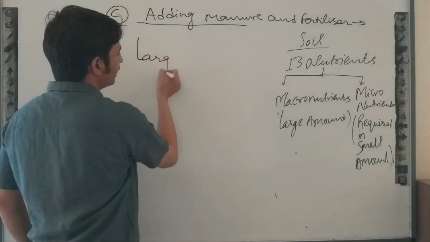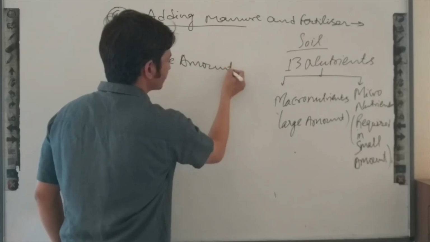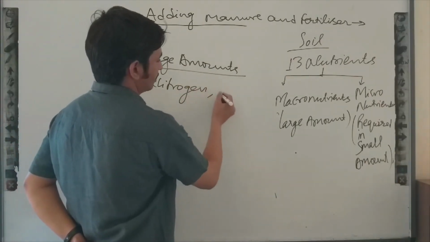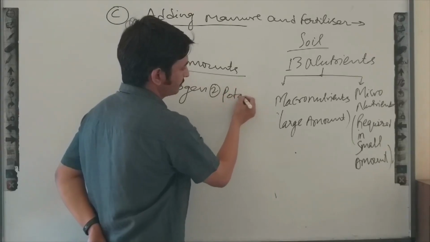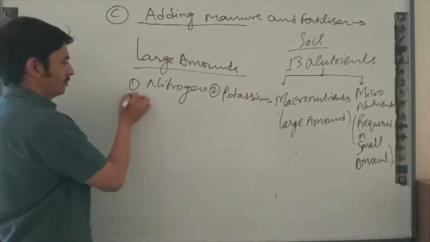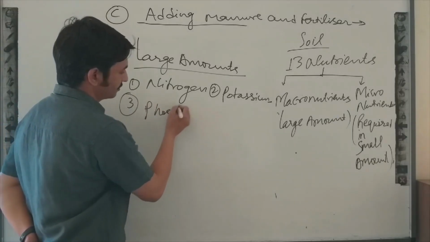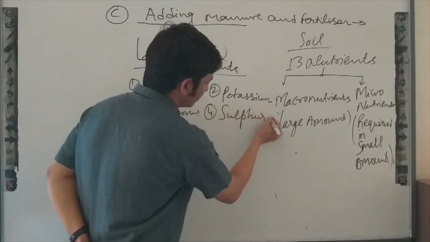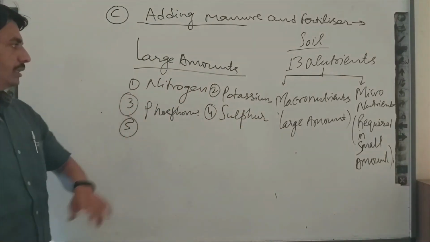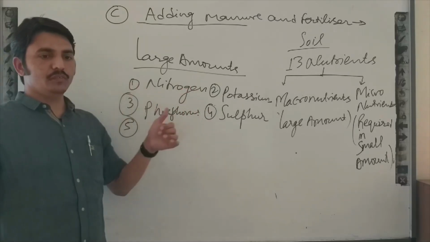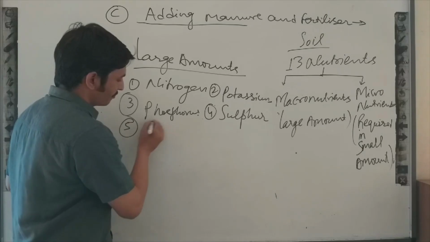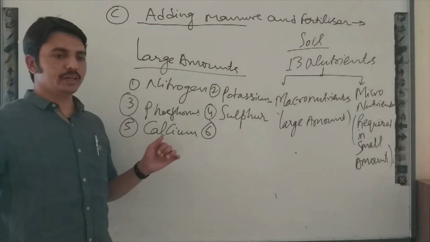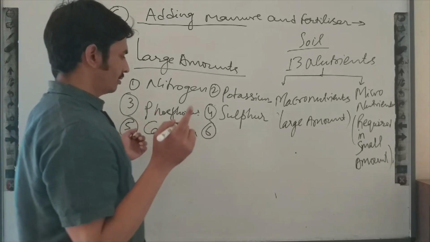Nutrients which are required by the plants in large amounts are nitrogen, potassium, phosphorus, sulfur, calcium, and magnesium.